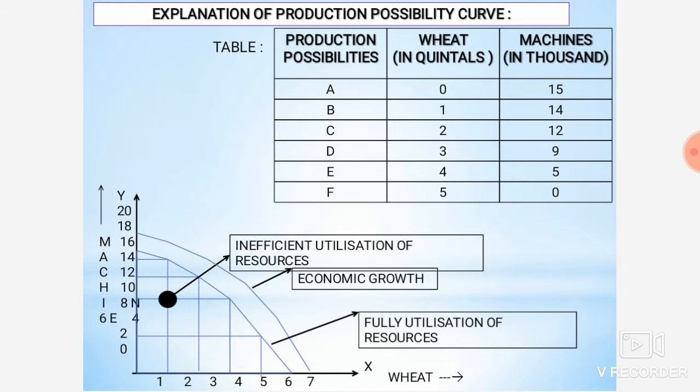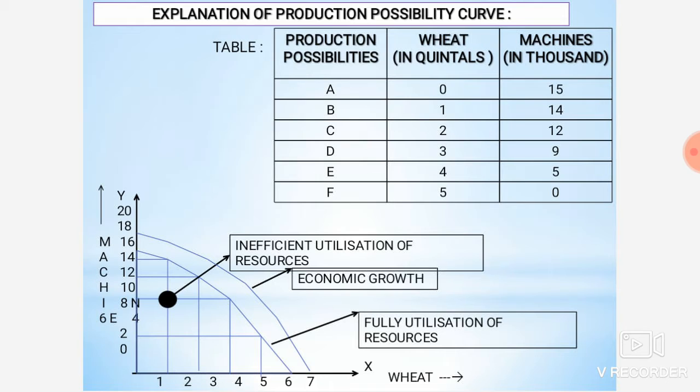Like that, in condition B it is 1 and 14. Where will you see 1? On which axis? The x-axis. The next one, wheat is 1 and then machines will be 14. Like this you have to do all of them and then join them. Now in condition F, what is given? See, wheat is 5 and machines are 0. In the x-axis wheat is 5 and the machines are 0.